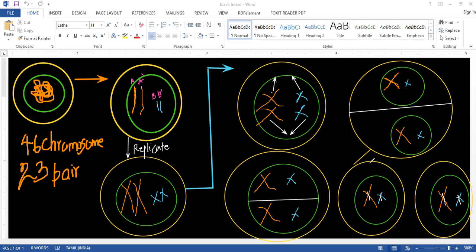Cytoplasm divides. Here it has already replicated, so it divides into two, split into two. So now it will become something like this.